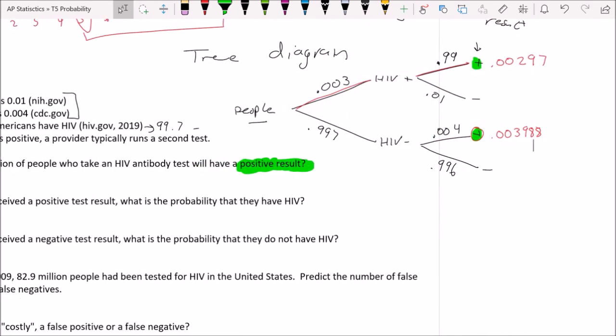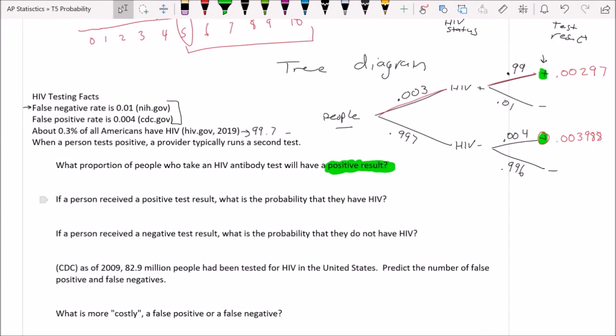So how do we find the probability that a person will have a positive test result? Well, we add those two together: 0.00297 plus 0.003988. Let's do just a little bit of addition. And what I got when I did that was 0.006958. Now, they asked for the proportion, so I've given that. I'm also going to write the percentage because for a lot of us it's easier to think about. That's